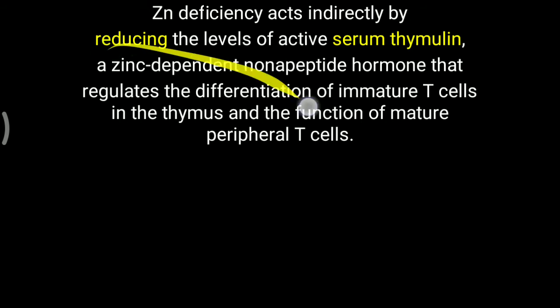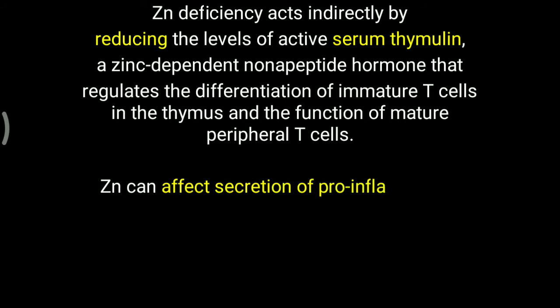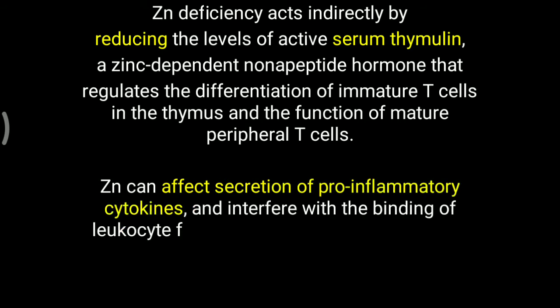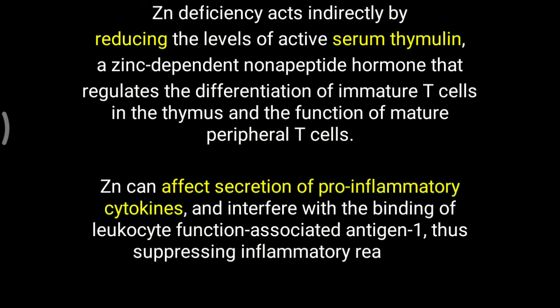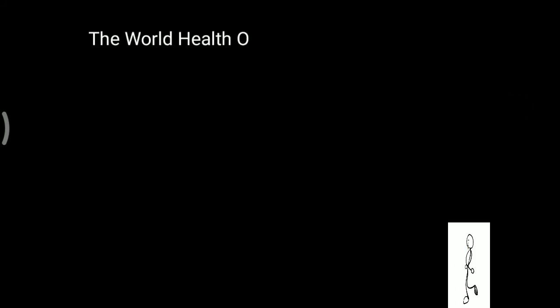So zinc deficiency creates an indirect effect over the immune system also. Zinc can affect secretion of pro-inflammatory cytokines and interfere with the binding of leukocyte function-associated antigen 1, thus suppressing the inflammatory reaction. Interestingly, zinc controls the release of some particular cytokines, which otherwise can lead to uncontrolled damage to lung tissue. So zinc is also helping to control lung damage, particularly in pneumonia or some particular lung disorders.